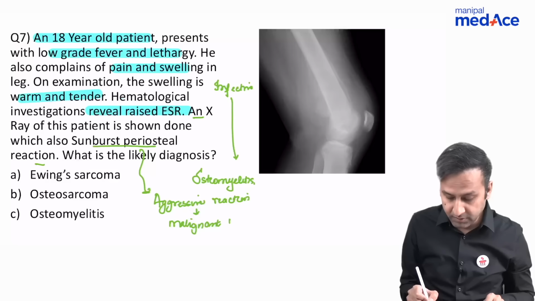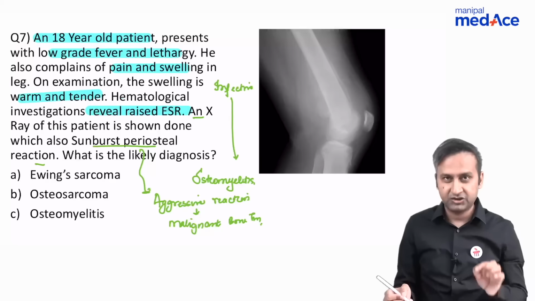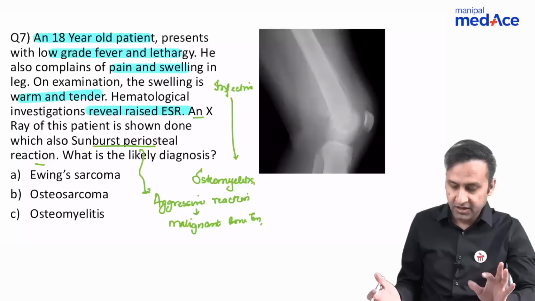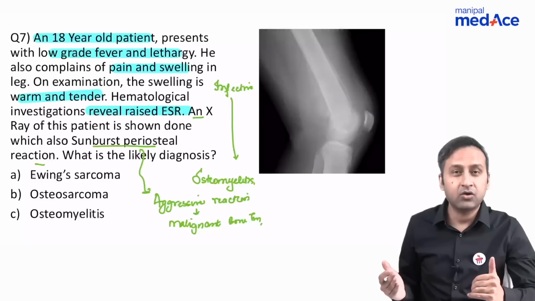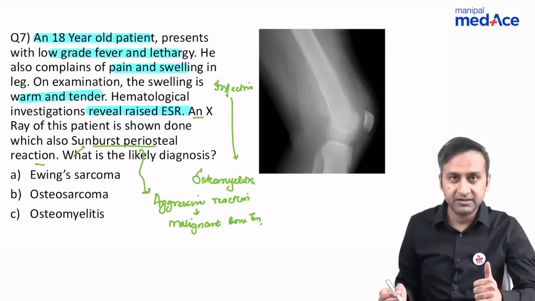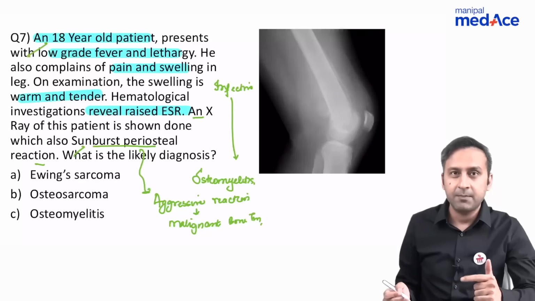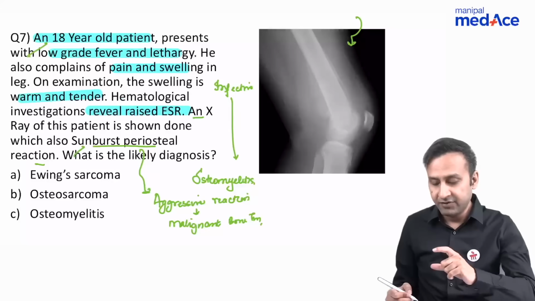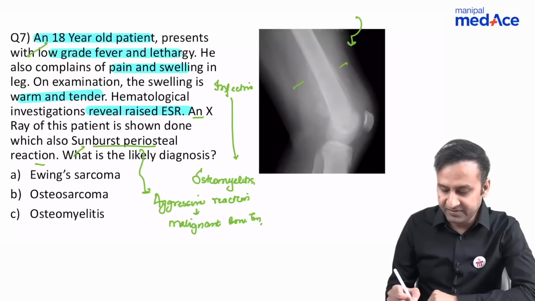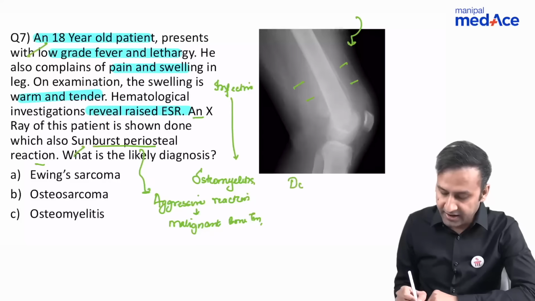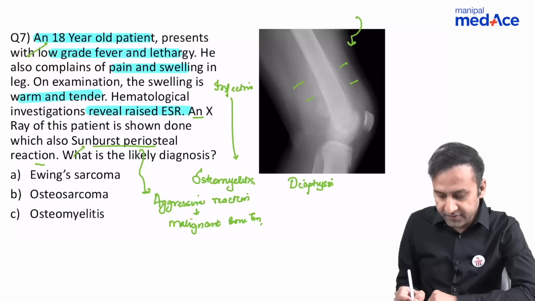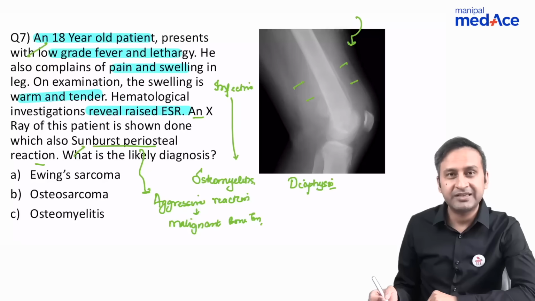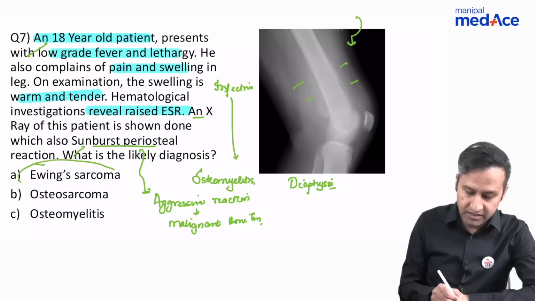And we've also talked about that sunburst periosteal reaction is not specific for any specific bone tumor. It can be seen in any aggressive malignancy. So what is this now? We can call it osteosarcoma because we've been given a sunburst appearance, because the age of the patient is 18 years. But here is where our radiological image and our knowledge of radiology would come into play. When we look at this particular image, we can see that the epicenter of the disease is located in the diaphysis. And we know that osteosarcoma is not a diaphyseal tumor, it is a metaphyseal tumor. So this makes one thing for sure, that we're dealing with Ewing's sarcoma.